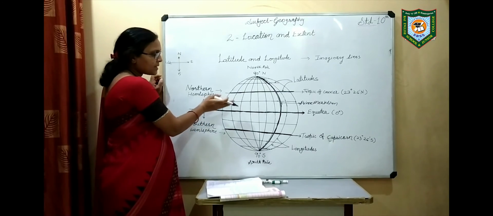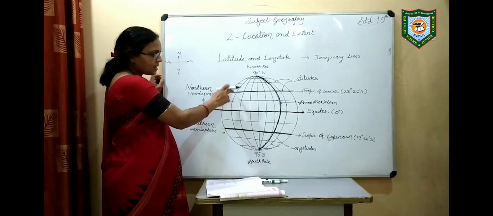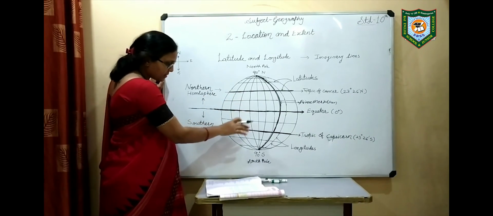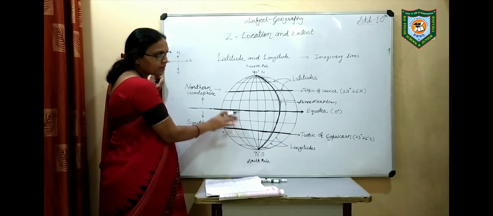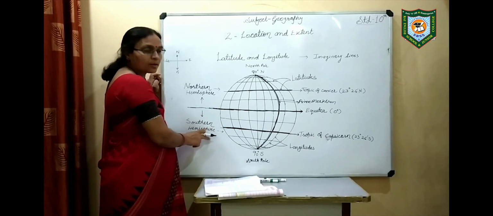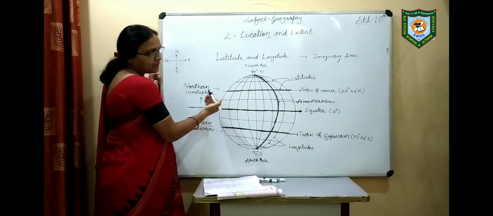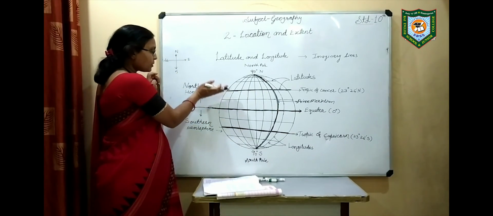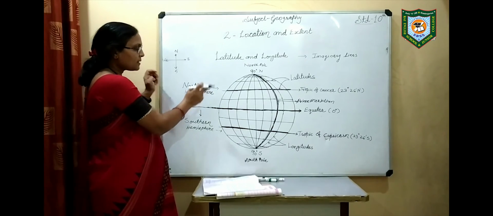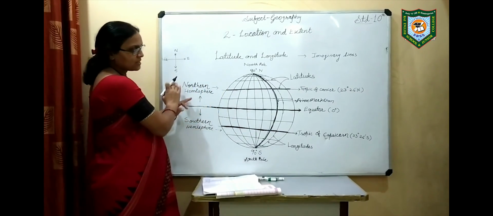If a place is above the equator, then we can say that it is in the northern hemisphere, and if any place or any country is below the equator, then we can say that it is located in the southern hemisphere. If it is in the left half of the prime meridian, and above the equator, then we can say that the place is located in the northern hemisphere, westward.